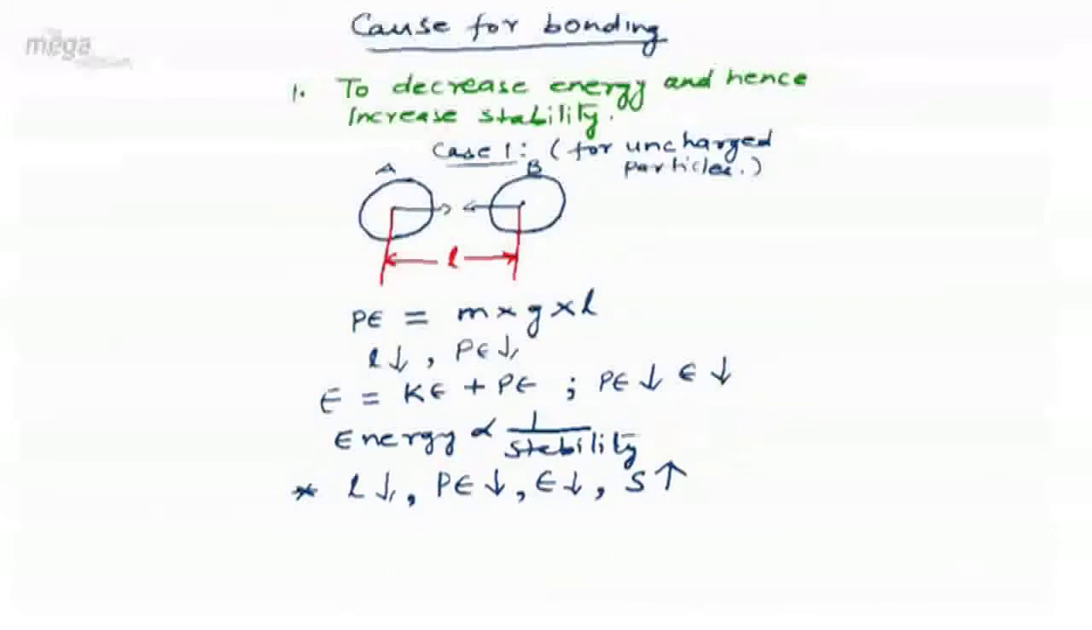So the very first fact, that bonding decreases the energy and increases the stability, can be verified through this data: when particles approach each other for the purpose of bonding, they undergo a decrease in their internuclear distance, that is separation, which in turn decreases their potential energy, decreasing the energy and hence increasing the stability. Now let's come to another case, case 2, for charged particles.